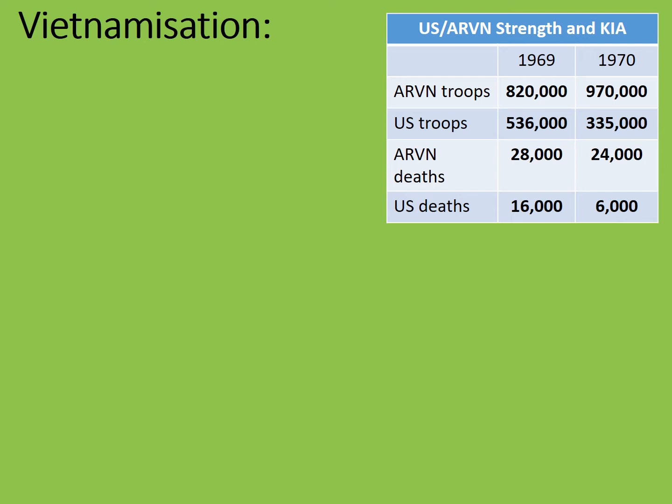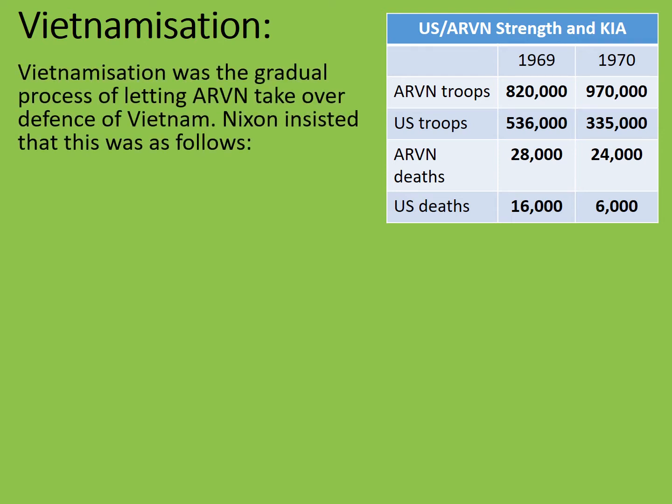Notice that the number of ARVN troops between 1969 and 1970 increases. Equally, the US troops in 1969 then declines by 1970. Notice the number of ARVN deaths also decreases in 1970, despite the fact that there were more of them. But more notably, notice by how much the US deaths decreases by 1970. Vietnamization was the gradual process of letting ARVN take over defence of Vietnam.